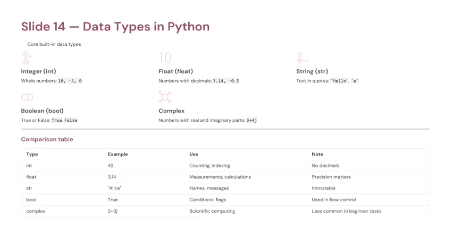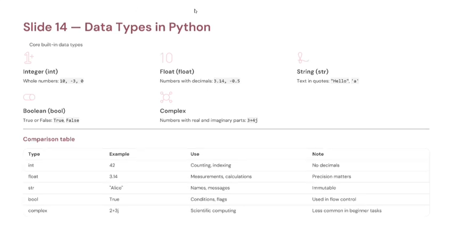A variable can store different kinds of data. These categories are called data types. So, coming to data types in Python. Let's learn the 5 main built-in data types.